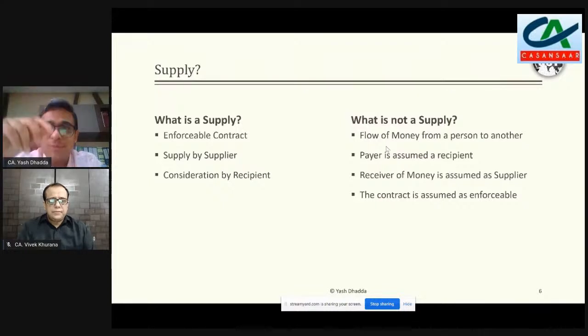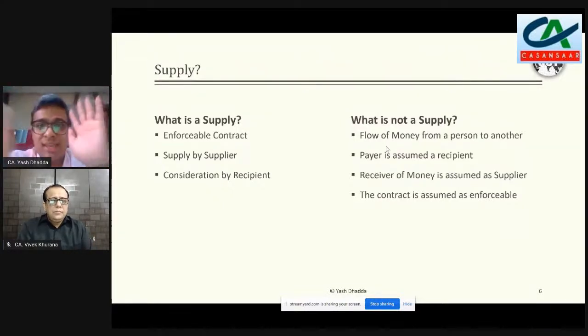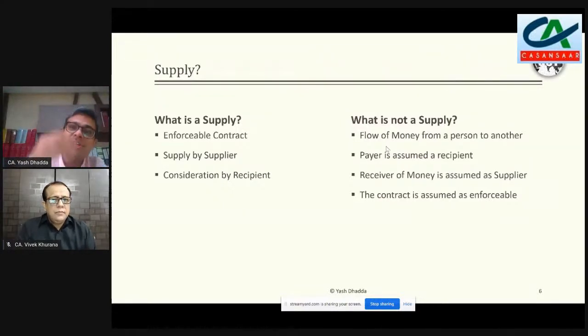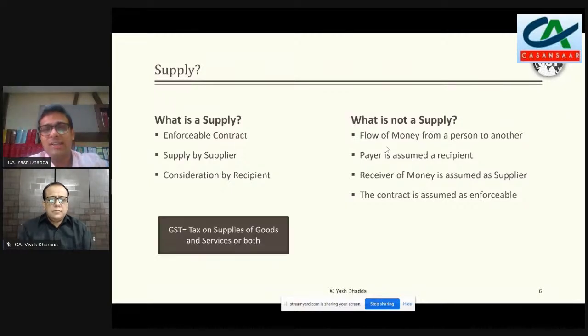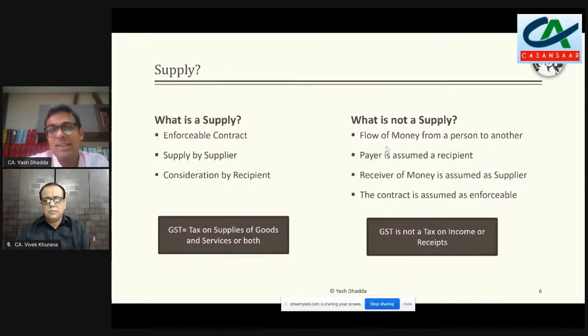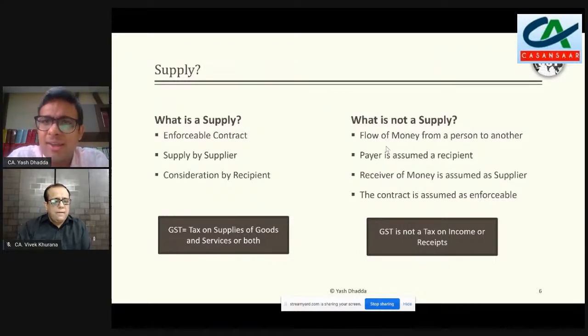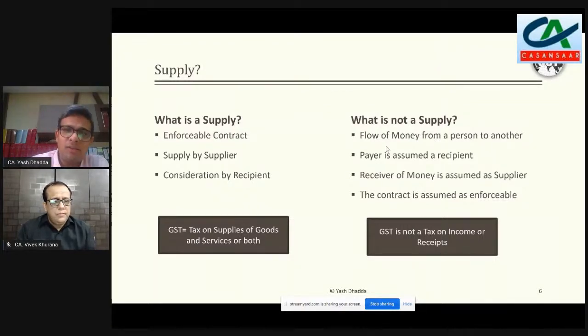And दोनों के बीच में जो आपसी सहमति से जो पर्ची दी गई, वो इंस्टीट्यूशन ने जो पर्ची दी 10,000 रुपए की काट के, जिसको वो अदरवाइज डोनेशन का नाम देते हैं या ग्रांट का नाम दे सकते हैं, now suddenly that becomes an enforceable contract between both of them and it becomes a supply. And that's how we generally try to understand this, and we say that it's a contract of supply in this case. The important point to understand is that GST is a tax on supply of goods and services, and GST is not a tax on income or receipts. Just because paisa aa raha hai, that really does not mean that it will be leviable to tax.